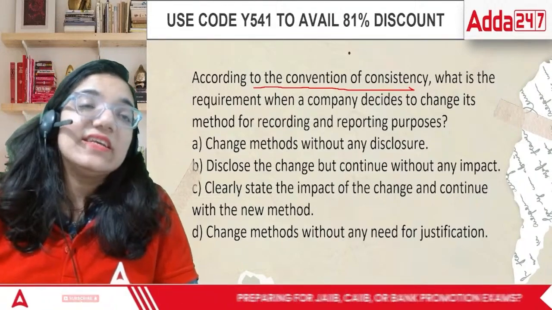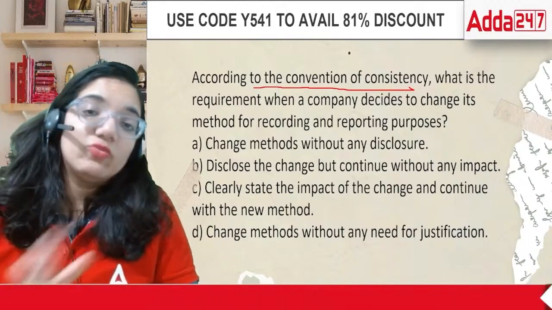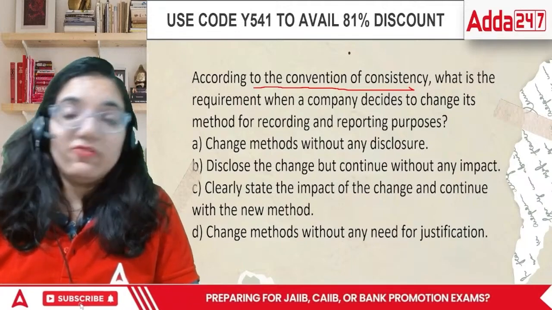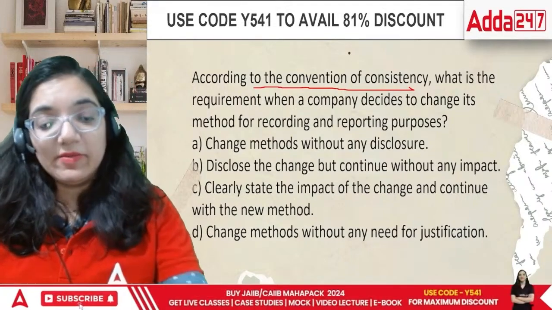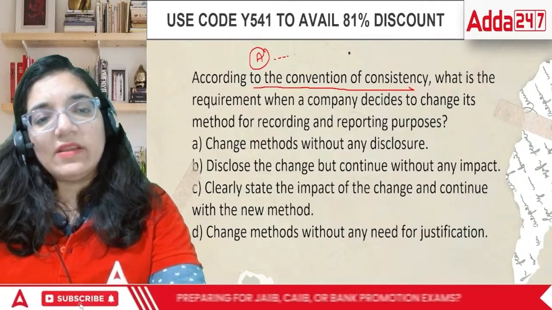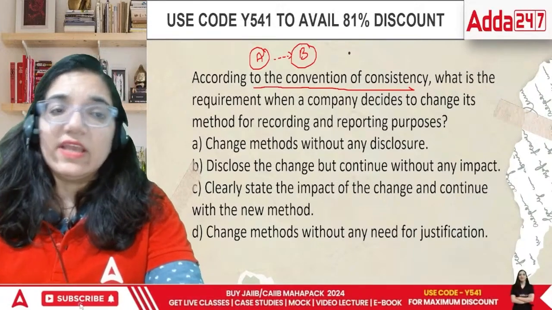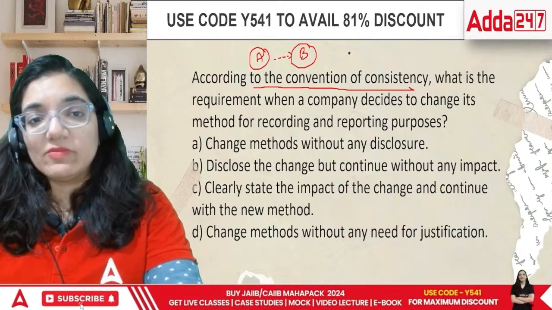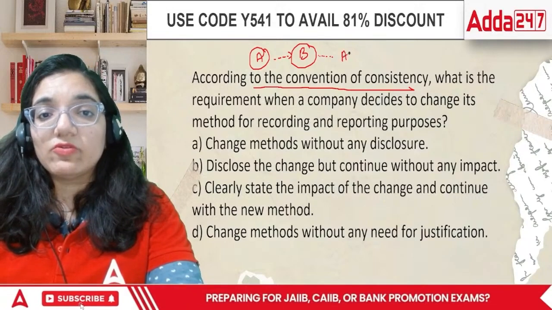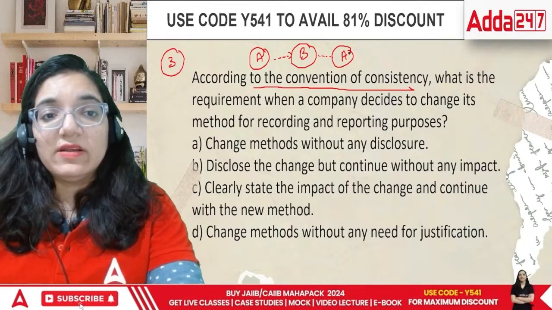So consistency is something which is more or less adopted by every organization. And those which do not adopt consistency face a few problems. For example, if you are using method A and move towards method B, and you do it without doing any homework, you say, no, no, let's just shift towards method B. Let's just switch it. And the organization faced problems when they switched to method B. Now they are regretting and they want to go to method A again. Now this is done over a span of 3 years.